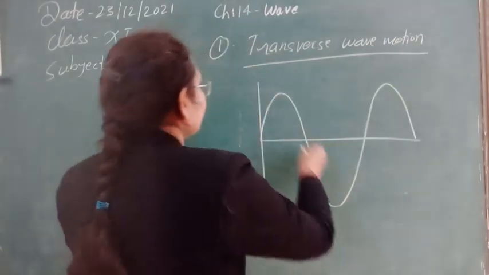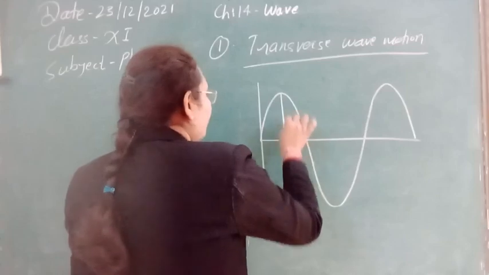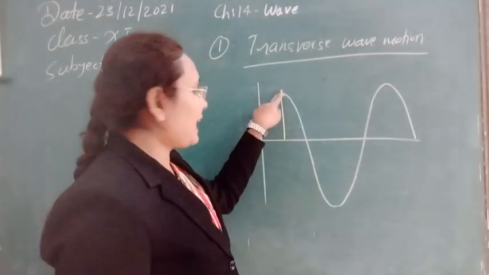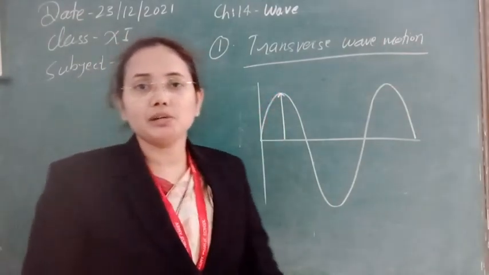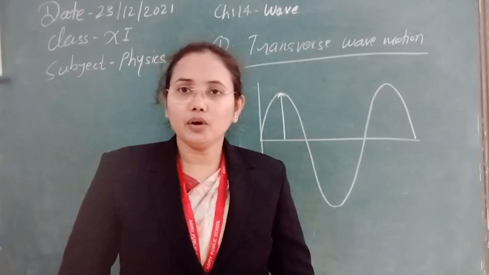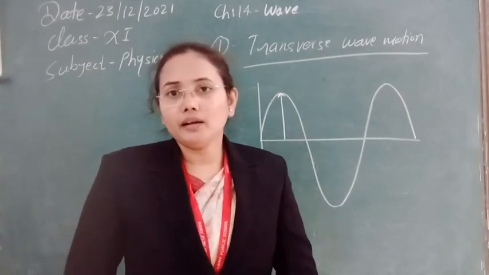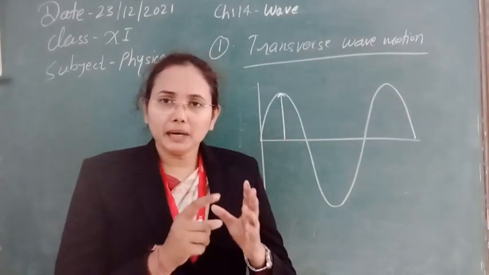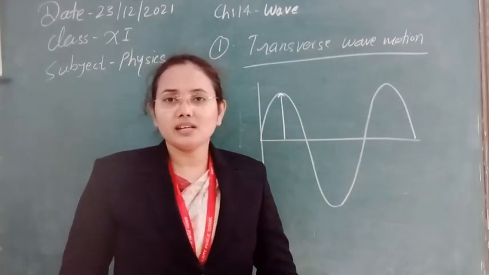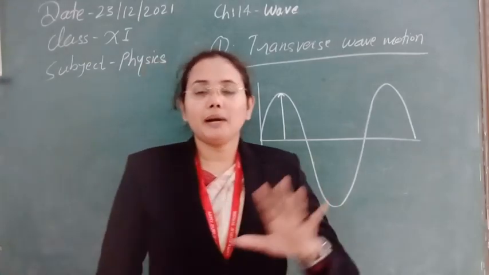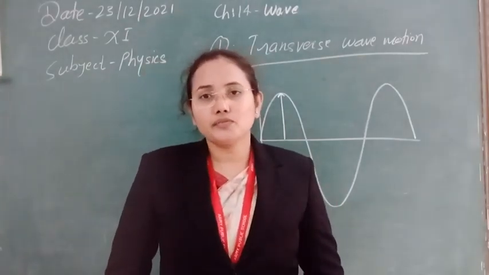Now you can see when the wave is generated, we also talk about the maximum value of the displacement of the wave. This maximum value is known as the amplitude of the wave. When a particle starts to vibrate or oscillate, it has an amplitude. If a number of particles are oscillating, they are transferring energy.